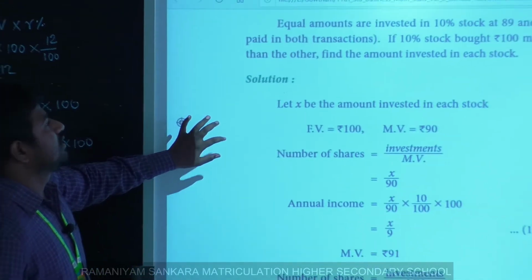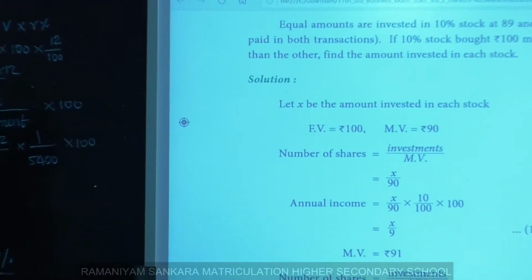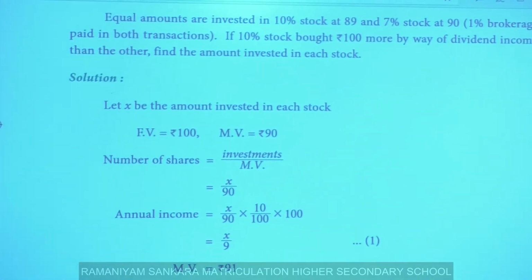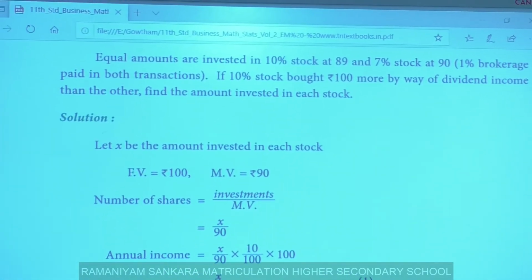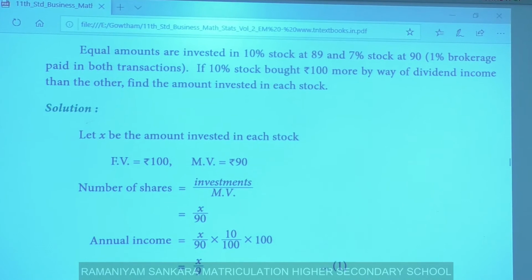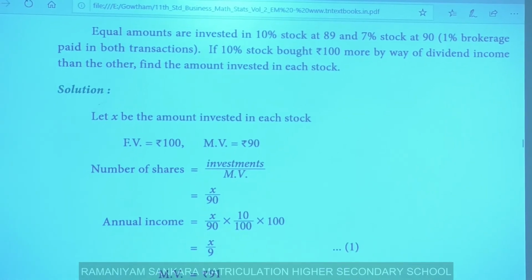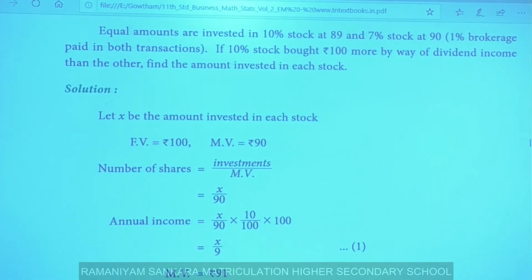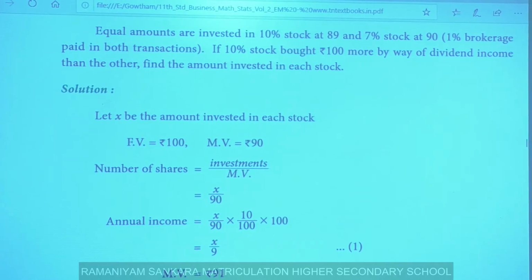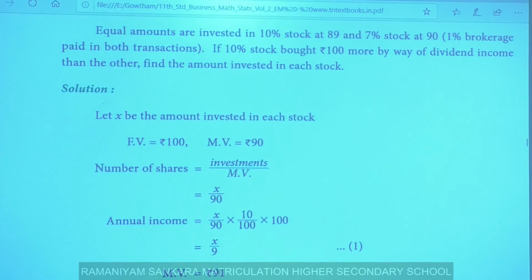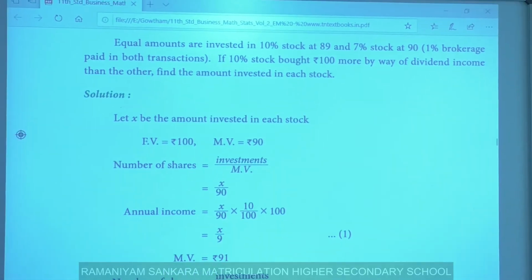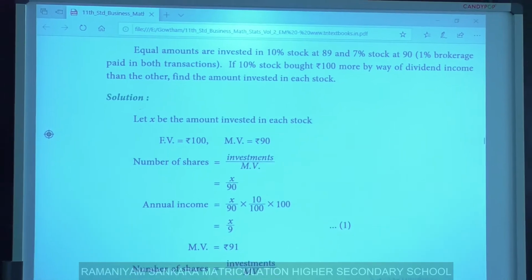Equal amounts are invested in 10% stock at 89 and 7% stock at 90, 1% brokerage paid in both transactions. If the 10% stock brought rupees 100 more by way of dividend income than the other, find the amount invested in each stock.